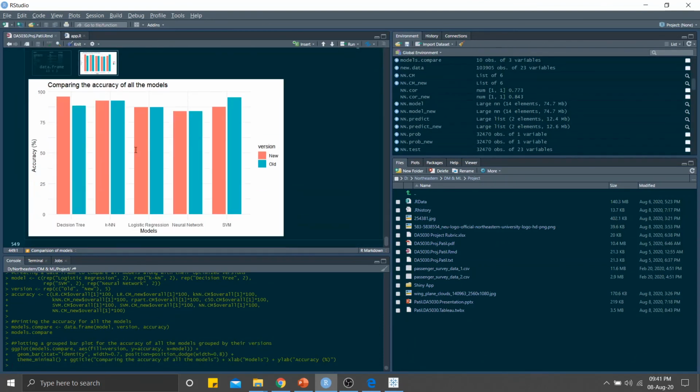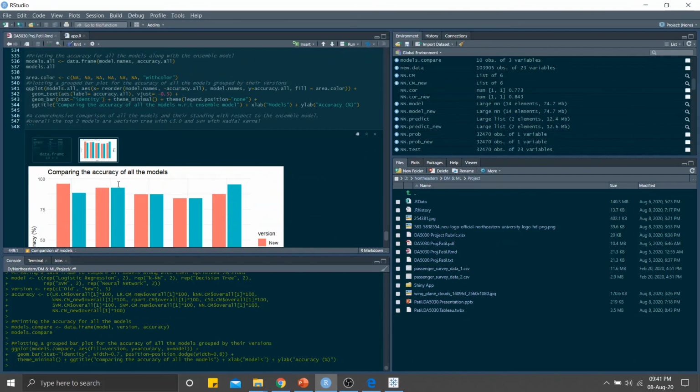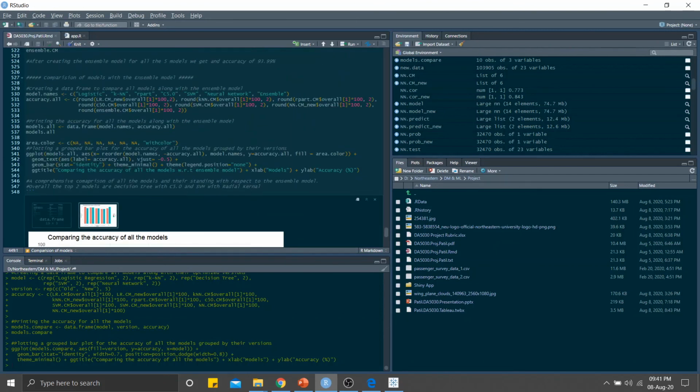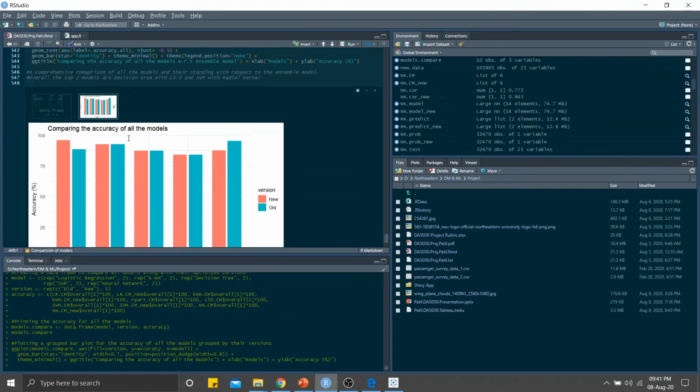So you can see the decision tree is the best model over here. Next comes the KNN, then the SVM, then logistic, and finally the neural network. The decision tree using C50, which is the newer, improved model for the decision tree, is giving us the best accuracy. And other than KNN and logistic, the other two are also giving us good accuracy.